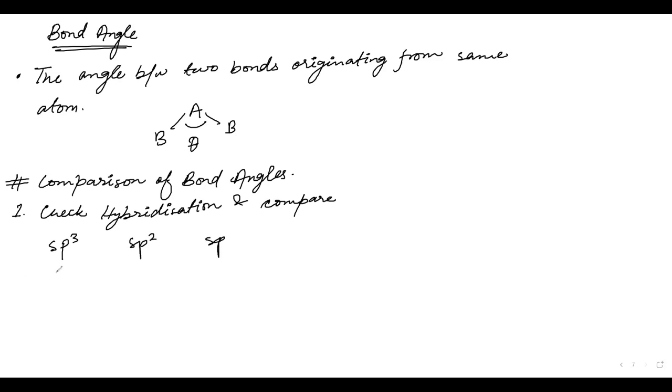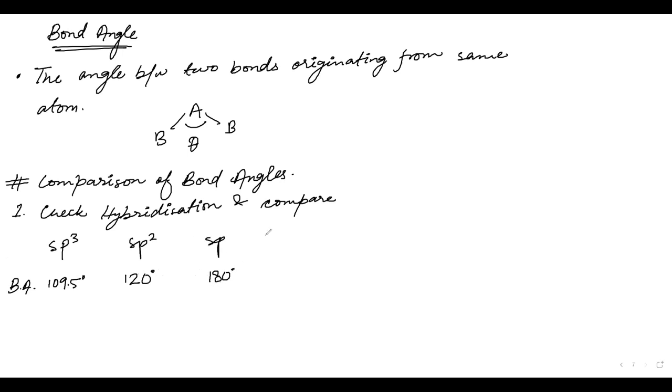For sp3, what is the angle? What is the angle for sp3? 109.5 degree. Mariam, what is it for sp2? That is 120 degree. For sp, it is 180 degree. So 109.5 degree, 120 degree, and 180 degree.